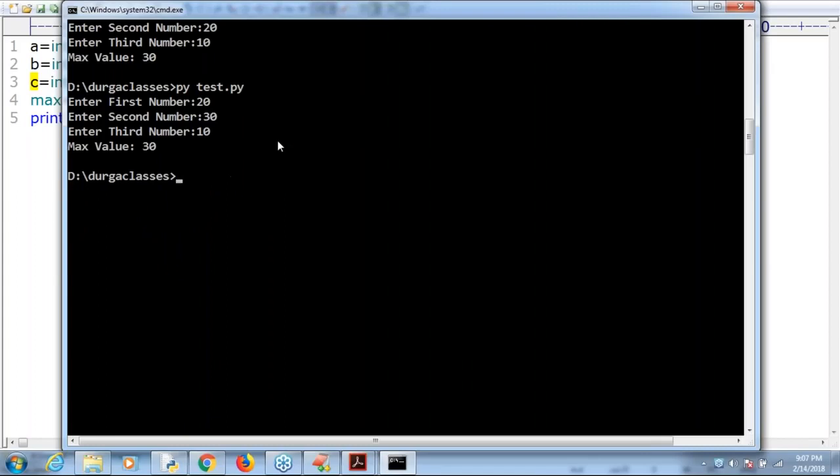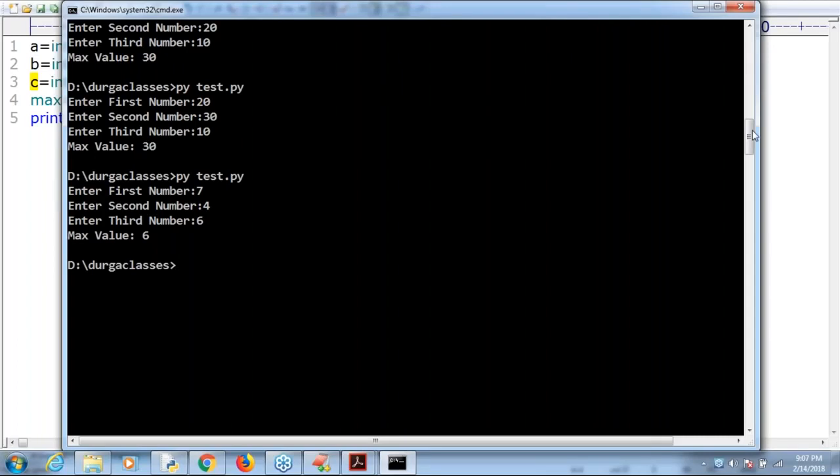Can you please observe that? Enter first value 7, second value 4, and third value 6 I'm taking. Then which one is the max value? Which one is the max value? 7 by default. Good. Someone has identified it. Who is that person? 7, 4, 6. Avinash.